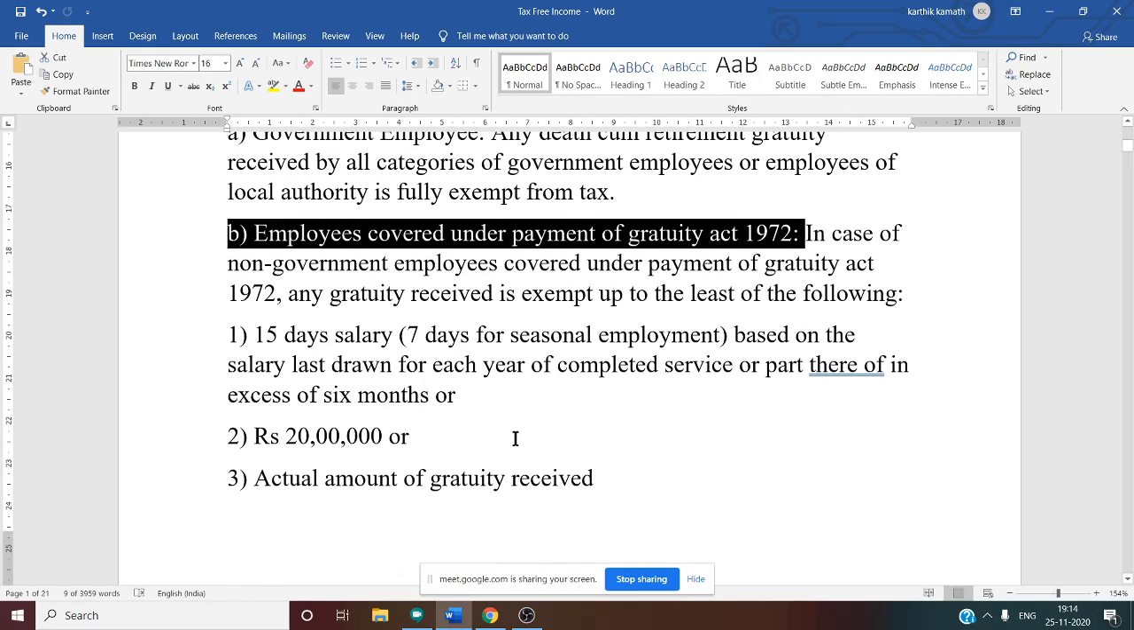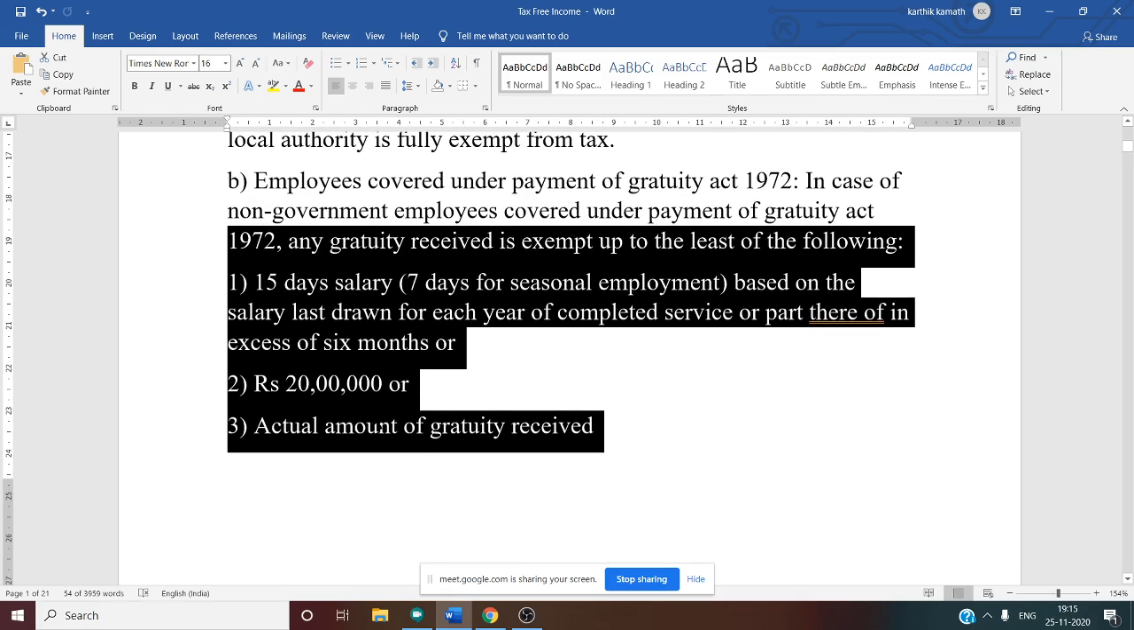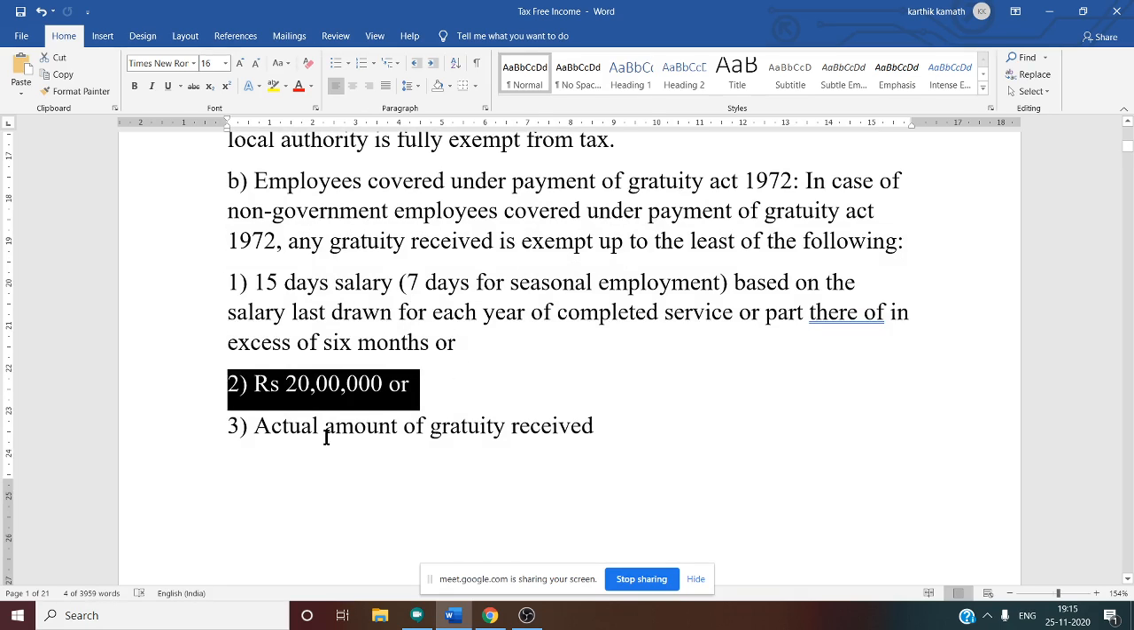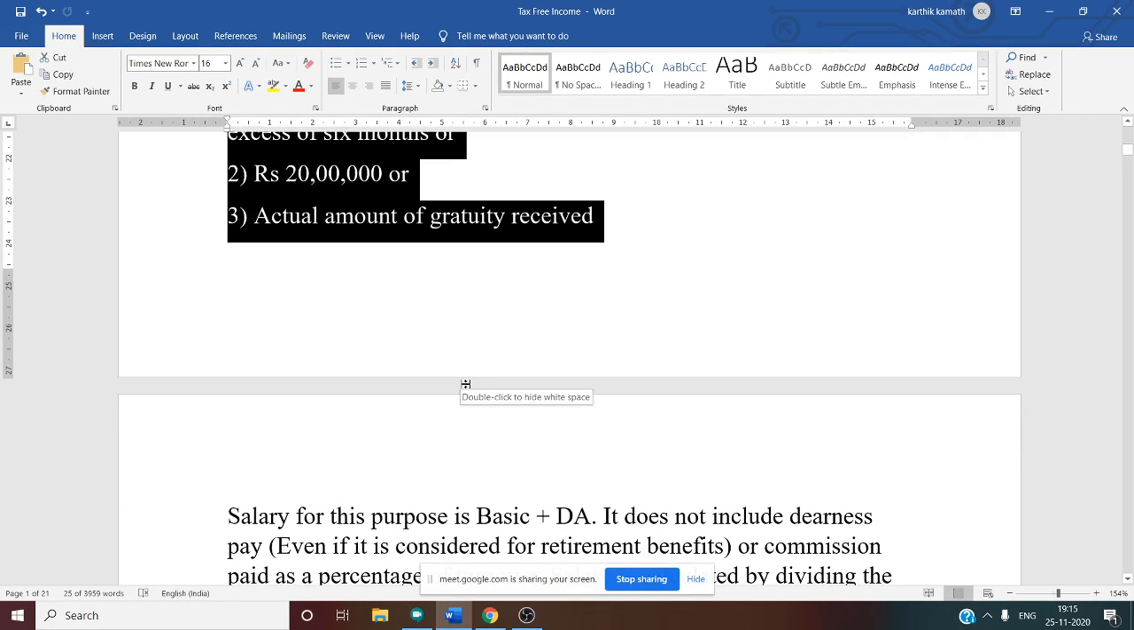First we have to see non-government employees covered under the Payment of Gratuity Act. There are three conditions for this. Gratuity received is exempt to the least of the following; whichever among these three is less is exempt. What is the first condition? 15 days salary, 7 days for seasonal employment, based on the last drawn salary for each year of completed service or part thereof in excess of 6 months. Second condition is the statutory limit, that is 20 lakh. Third condition is the actual gratuity received. Among these three, whichever is less is exempt and the remaining is taxable.